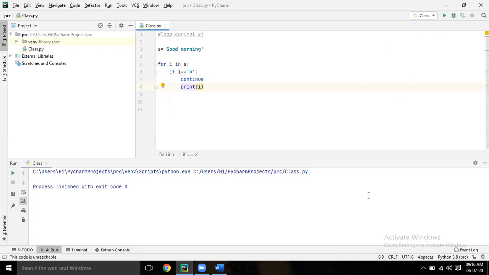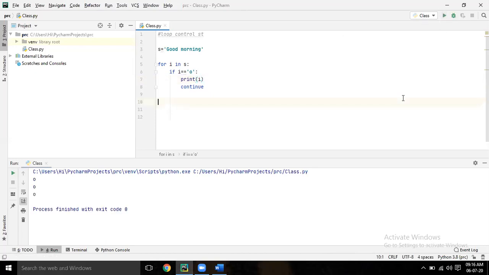Now what is happening here? There is no output, because it is skipping O. If it is O, it is skipping O. That's why it is not printing here. But if you cut that print statement and write the print above the continue, not below the continue, then run it.